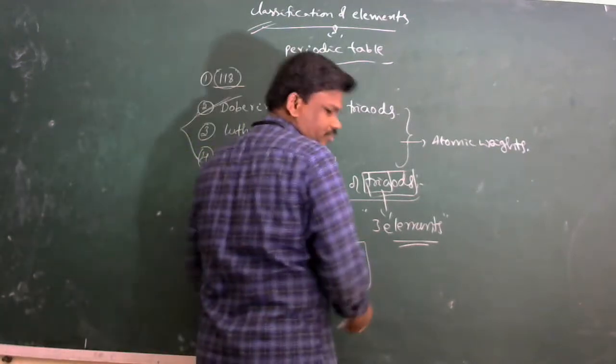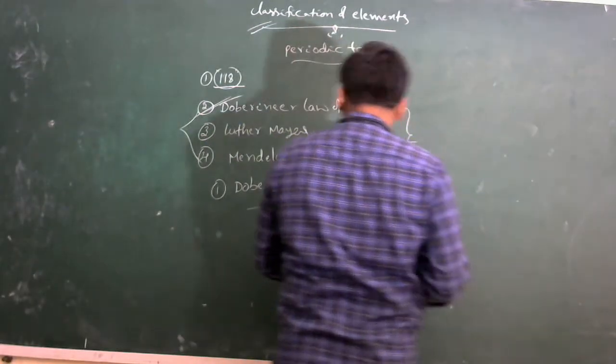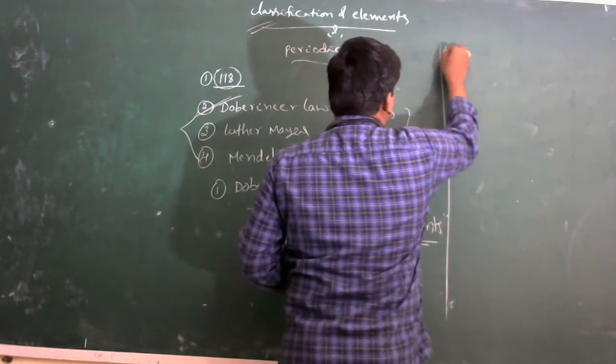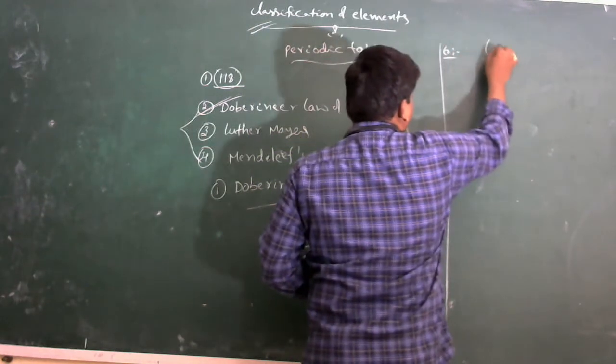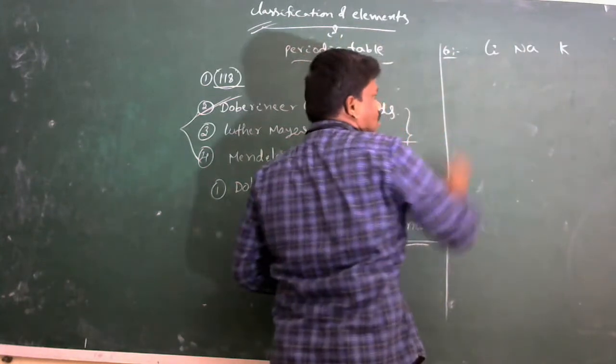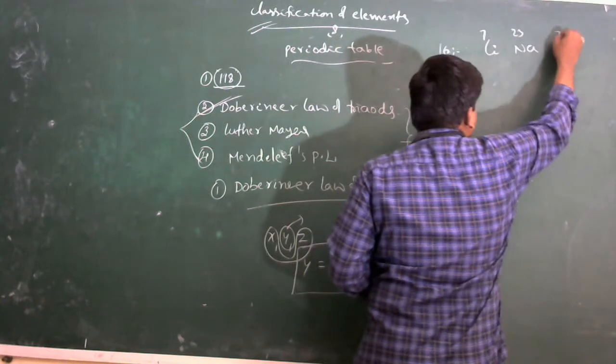For example, take a group of three elements: lithium, sodium, potassium. The atomic weight of lithium is 7, sodium 23, and potassium 39.